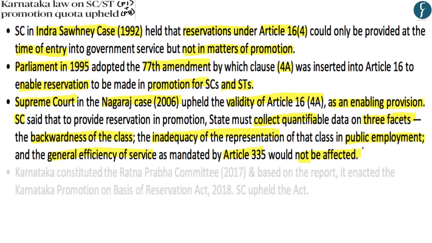Now, what happened afterwards is that in 2012, the Karnataka government passed a law which provided reservation in promotion for scheduled caste and scheduled tribe. However, in 2017 in the BK Pavitra case, the Supreme Court said that Karnataka has not fulfilled its obligation that had been provided under the Nagaraj case, whereby the Karnataka government did not provide any quantifiable data to pass a law for reservation in promotion for scheduled caste and scheduled tribes.